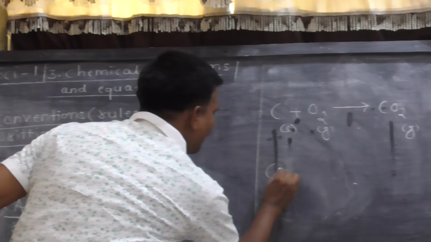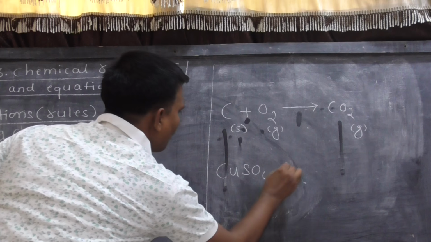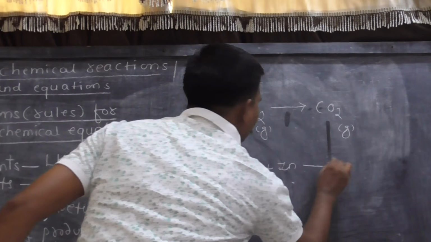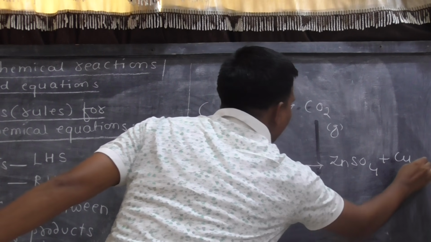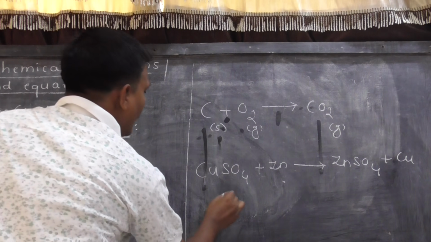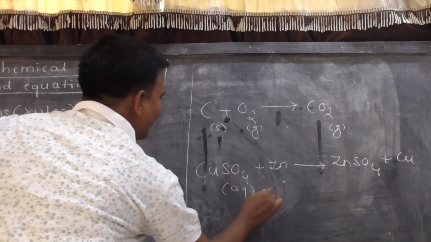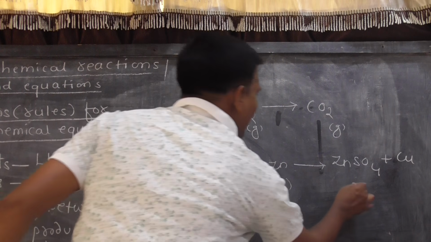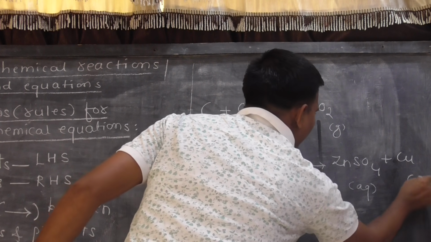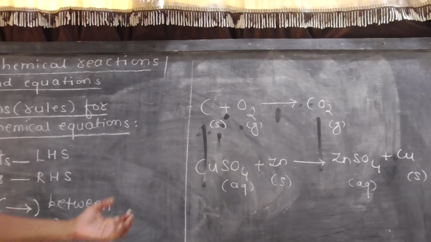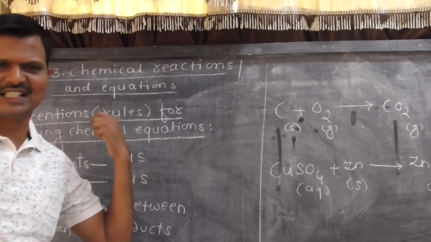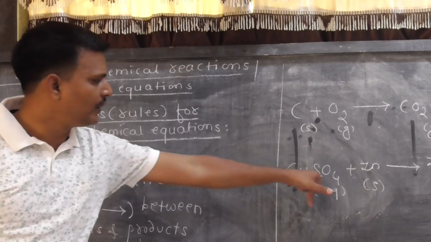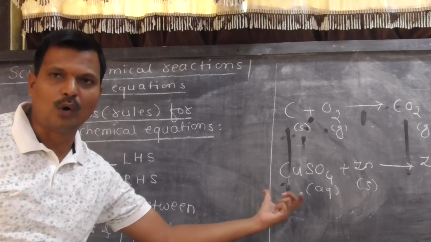Again the same example, CuSO4 plus Zn, ZnSO4 plus Cu. CuSO4, it is aqueous, Zn is solid, again ZnSO4 is aqueous, and Cu is solid. So what is meant by AQ? AQ stands for aqueous or solution state. Means copper sulfate is dissolved in water.